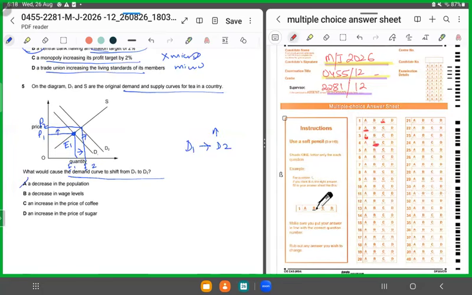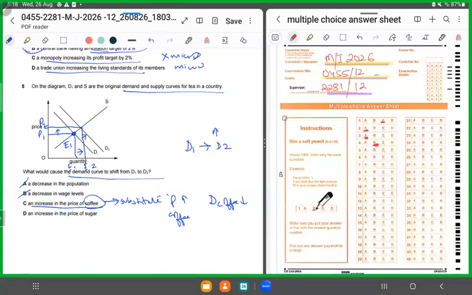B says a decrease in the wage levels. Again, if the wage levels would have fallen, the demand would have shrunk. C says an increase in the price of coffee. Could it be the answer? Yes, that's the answer. Why? Because coffee is a substitute. So when the price of a substitute rose, that means if the price of coffee rose, the demand for coffee must have fallen because the price of coffee rose.